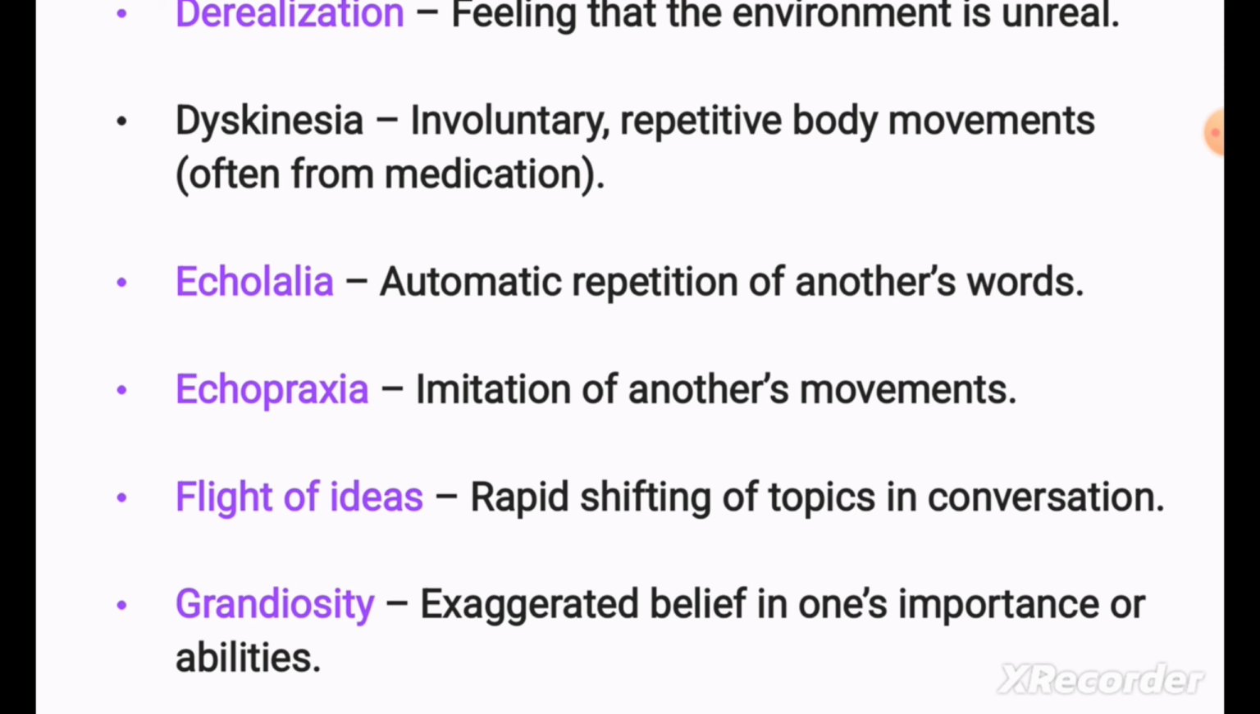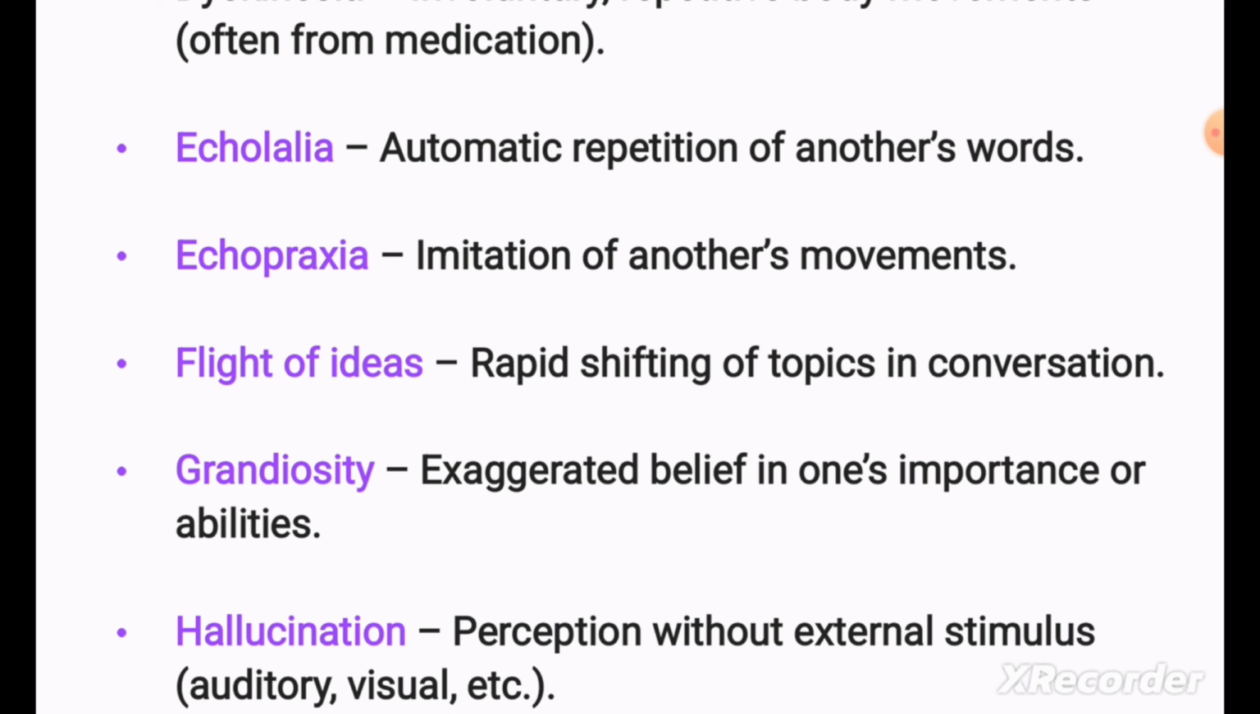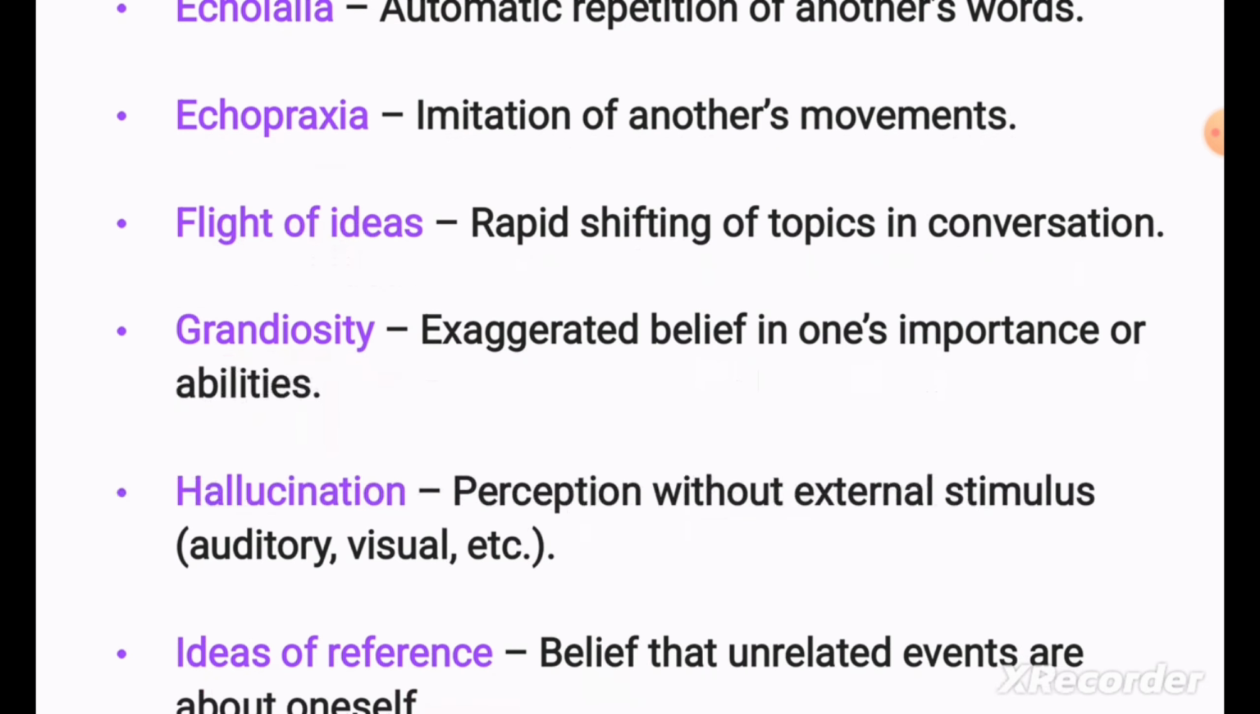Flight of ideas means a rapid shifting of topics in conversation. If you are talking about a world map, they will go to other things, like what are the main animals, or they will go to the birds, jungles, everything except that. And grandiosity, exalted belief in one's importance or abilities.